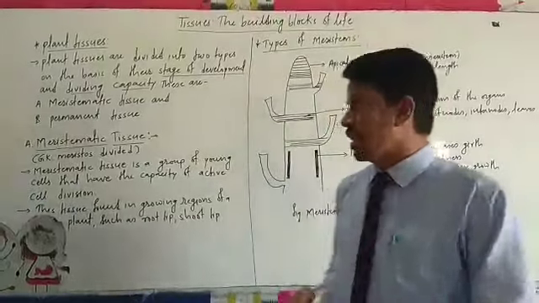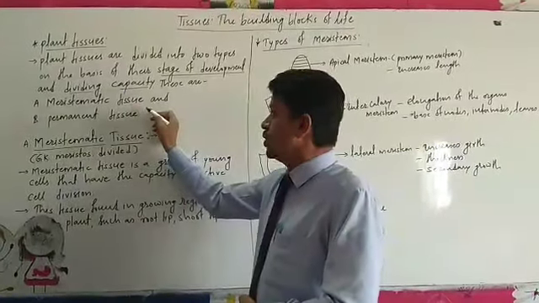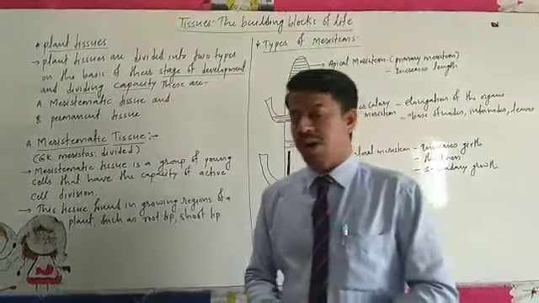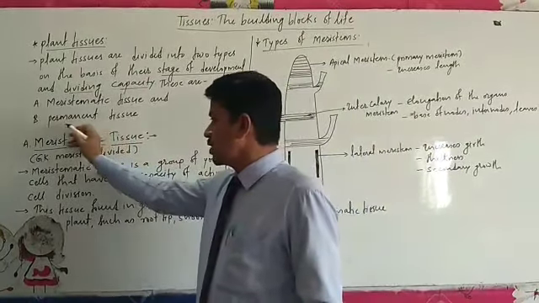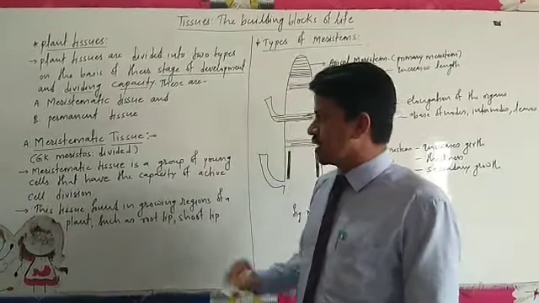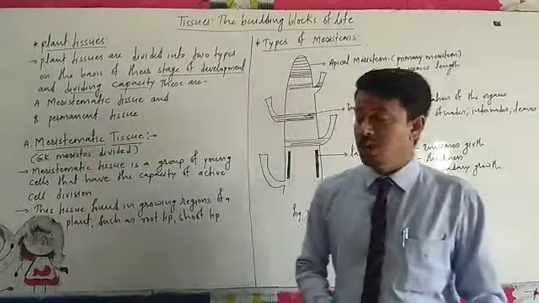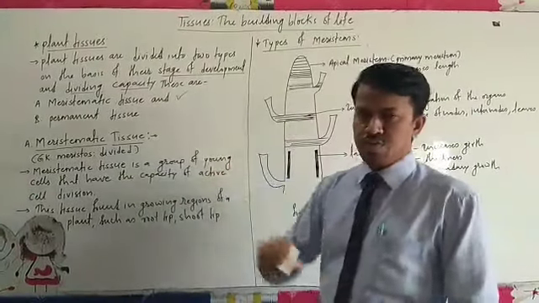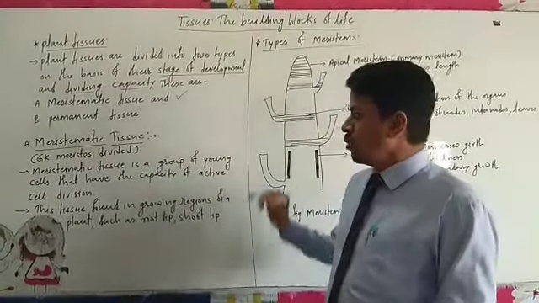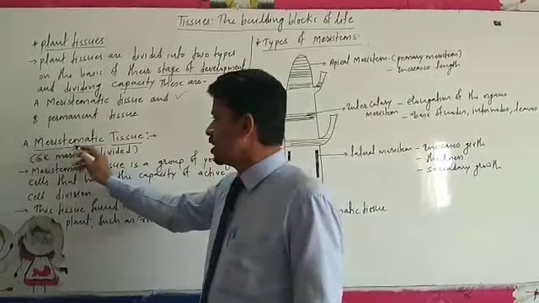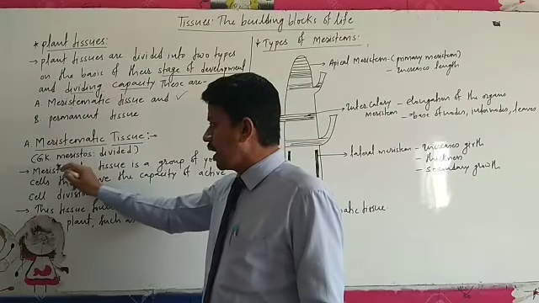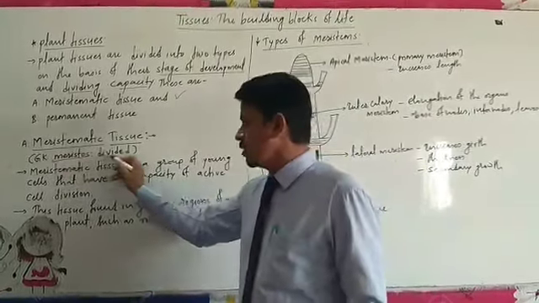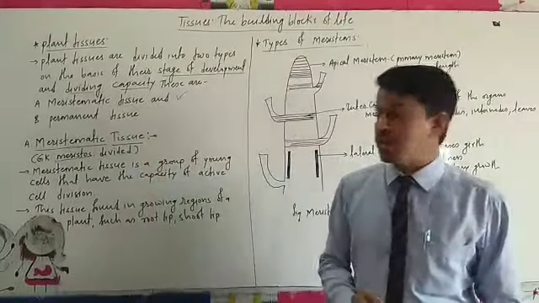Meristematic tissue we call a dividing tissue, and permanent tissue is the group of cells formed after the cell division. That we will see in detail. So first we will describe the meristematic tissue. What is actually the meaning of this word meristematic? It is a Greek word from meristos. Meristos means divided.